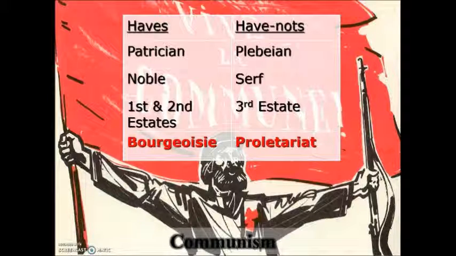And now under capitalism, you had the bourgeoisie. Right? They were the very wealthy factory owners. The have-nots would be the working class, the peasants, or the plebeians in ancient Rome, the serfs under feudalism, or the third estate before the French Revolution. And during the Industrial Revolution, they were called the proletariat.